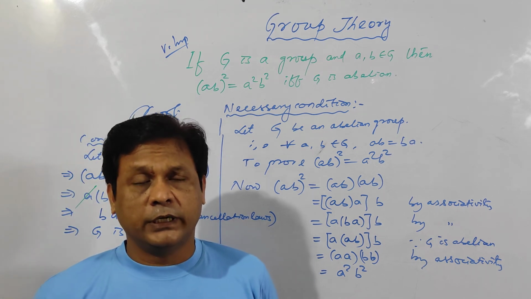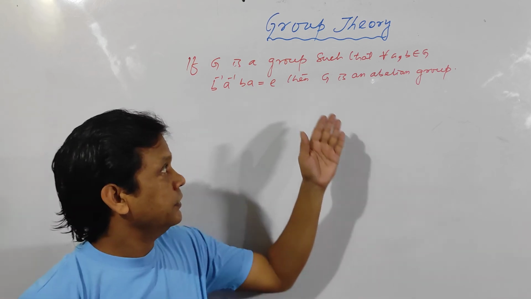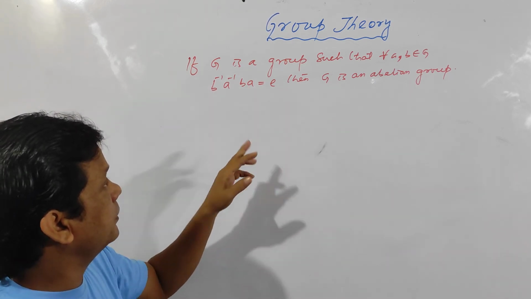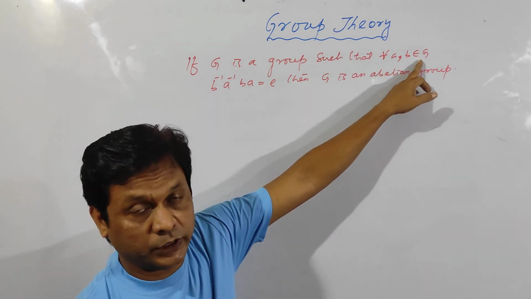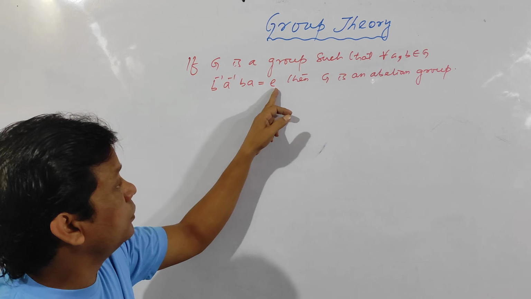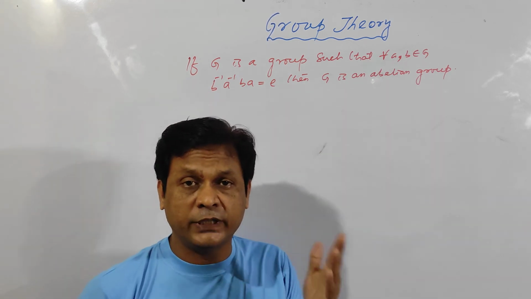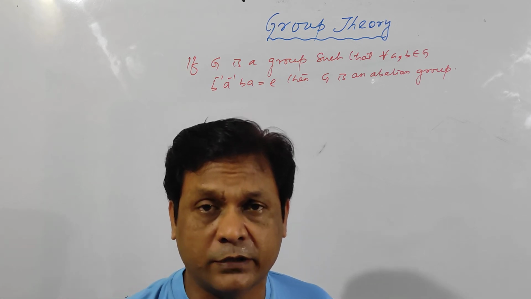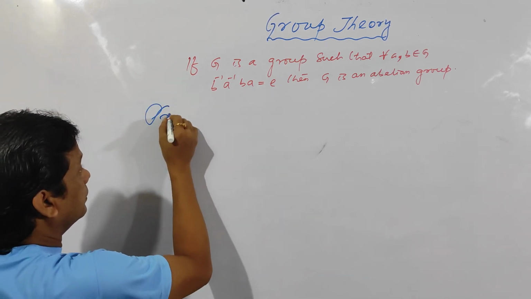So let us see another problem. See here, this is a very interesting problem. If G is a group such that for any A, B belonging to G, B inverse A inverse BA is equal to E, then you want to prove G is an abelian group. G is an abelian group means you want to prove G satisfies the commutative axiom. That means A into B is equal to B into A.